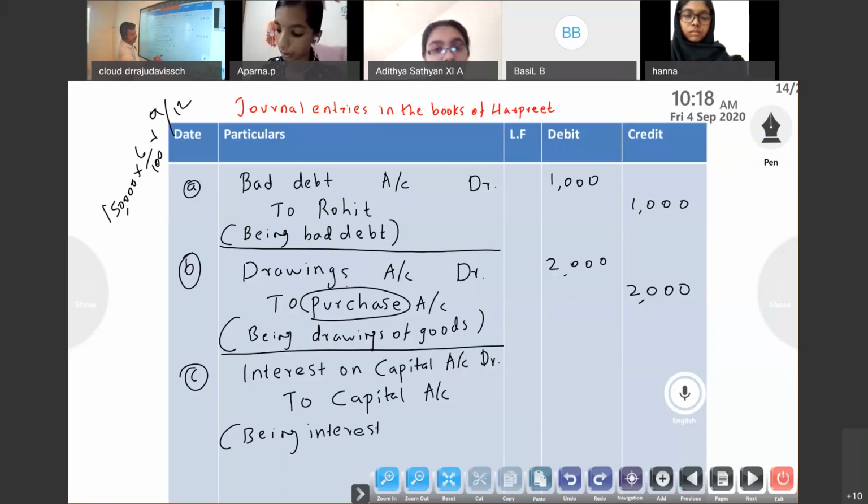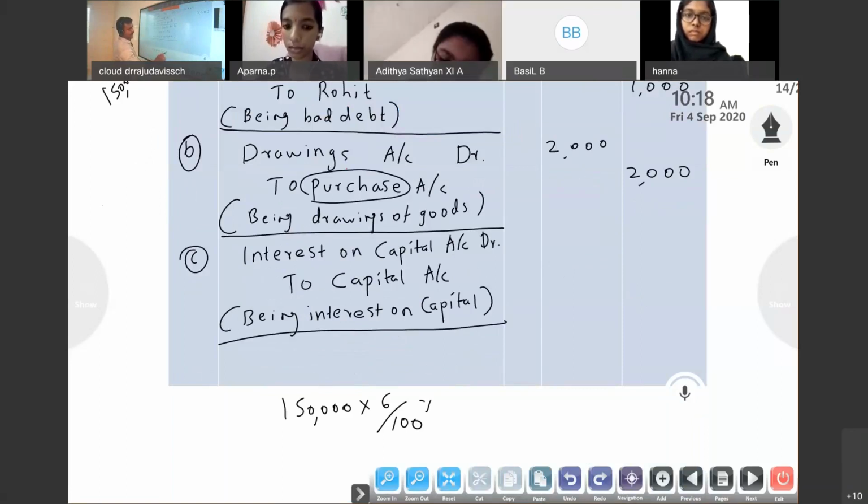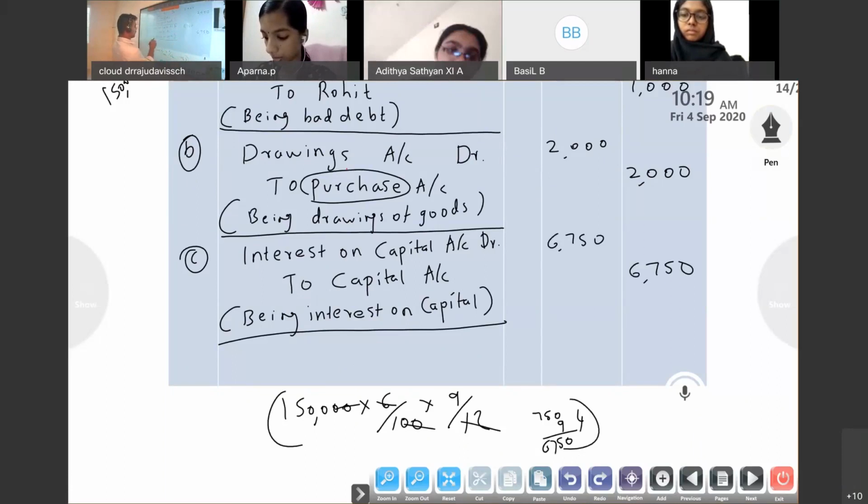So, being interest on capital. It is given 1,50,000, and the percentage given is 6% for 9 months. Interest we have to calculate. So it will be 6,750. Okay, how to calculate that, you have to write.